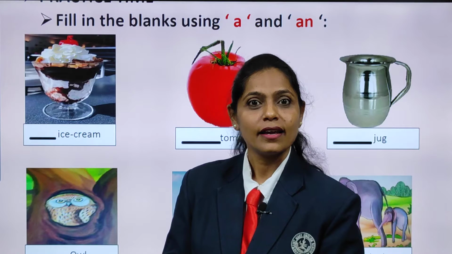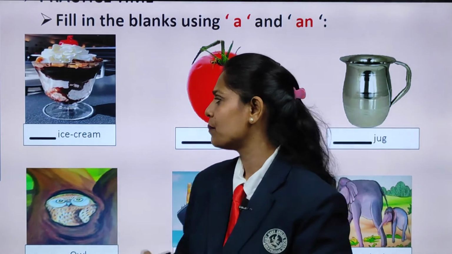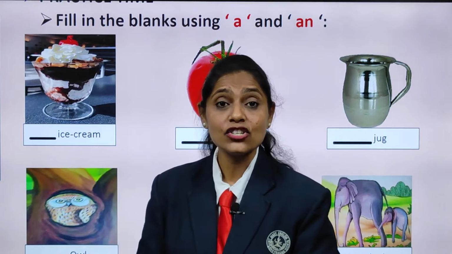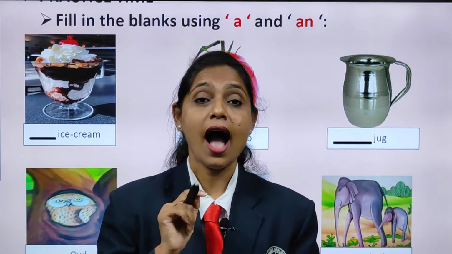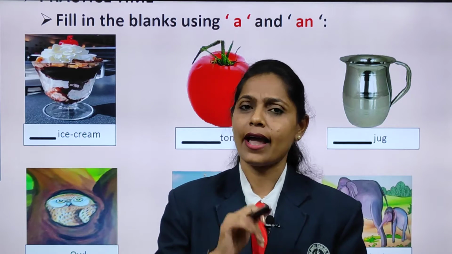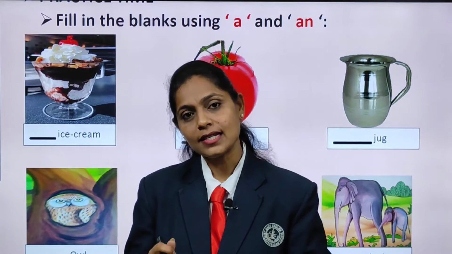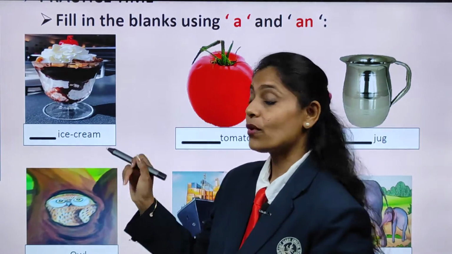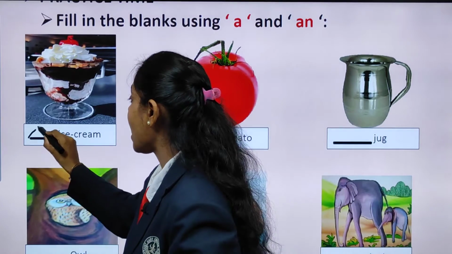What is it? Yes, correct. Ice cream. What is it, children? Ice cream. Now, just look at the initial sound. What is the initial sound there? Yes, I. Now, tell me, I is a vowel? Yes, it is a vowel. So, what are we going to write there? Correct. We are going to write an.